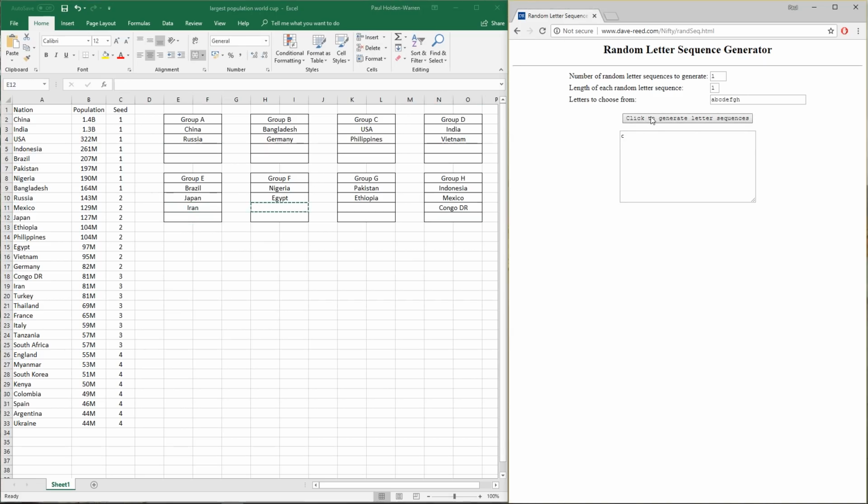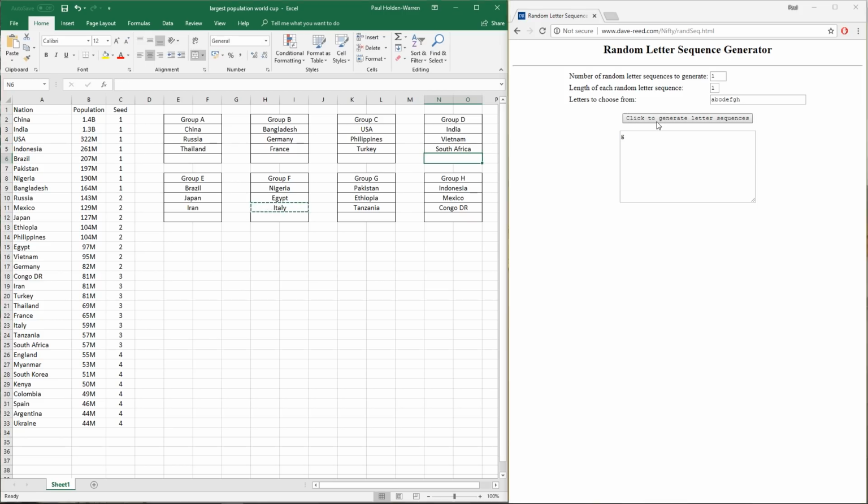Group C will have Turkey. And then Group A is going to have Thailand. In Group B, we've got France. Some of the big European nations coming out. Now we've got Italy coming up next, which will go into Group F eventually. And then Group G, we've got Tanzania going in there, another African nation. And lastly, into Group D from the third seeds will go South Africa. So we're on to the fourth seeds.